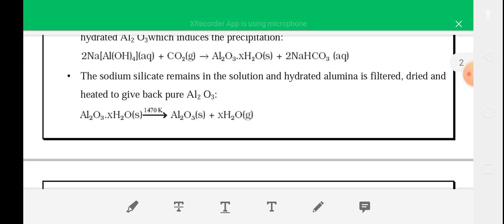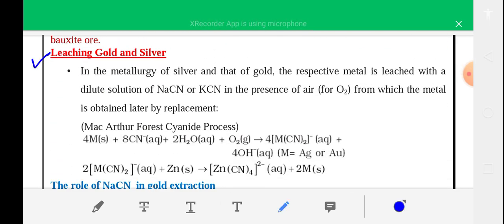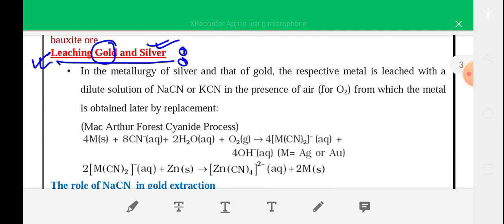But you have to read the leaching of gold and silver. This is actually the method of extraction of gold and silver. Silver is given in the syllabus, gold is not given. So you have to read the leaching of silver. This is the actual extraction method of silver. That is leaching, the chemical method of concentration. So using the leaching method, you can extract silver from its ore.